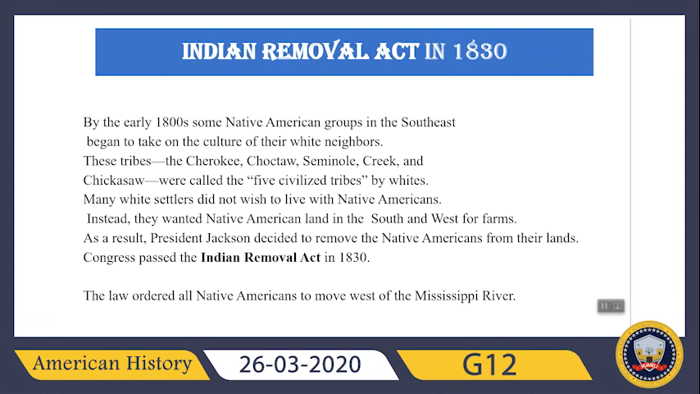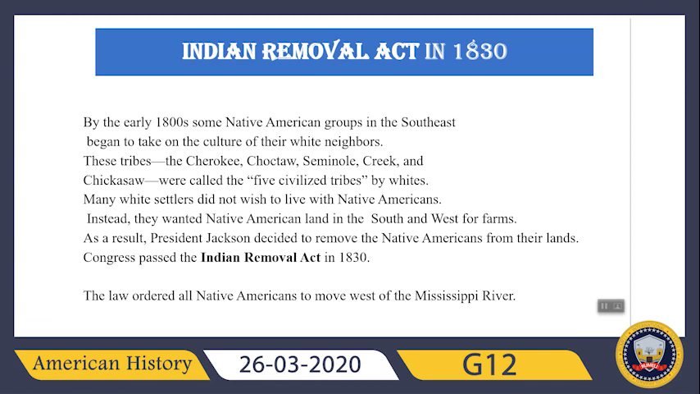Okay, next we have the Indian Removal Act in 1830. So what was that? By the early 1800s, some Native American groups in the southeast began to take on the culture of their white neighbors. These tribes, like I already mentioned, the Cherokee, the Choctaw, Seminole, Creek, and Chickasaw, were called the five civilized tribes by the whites. Many white settlers did not wish to live with Native Americans. Instead, they wanted Native Americans' land in the south and west for farms. So one thing, they did not like them, and they also wanted their land.